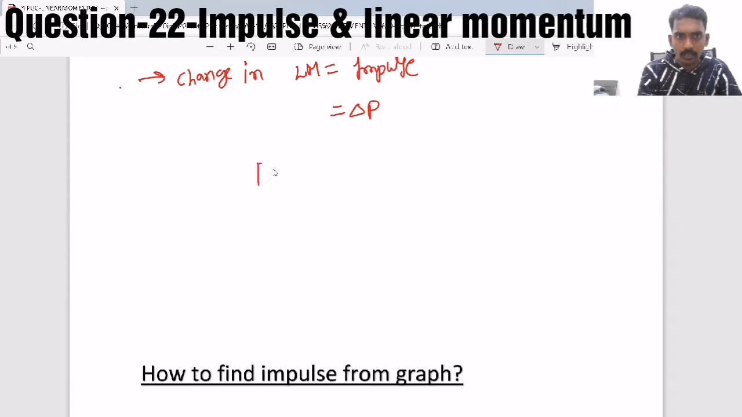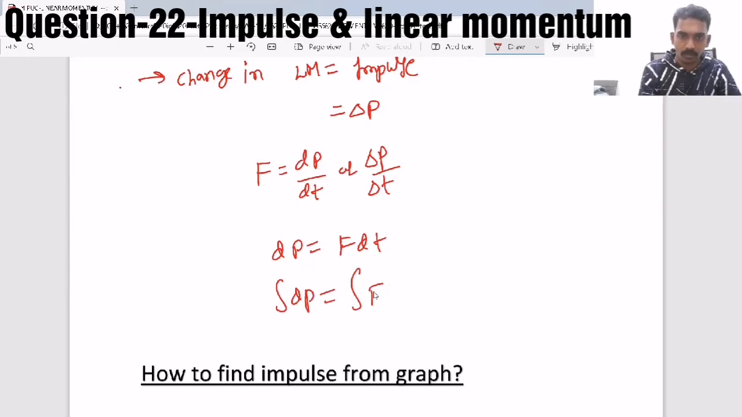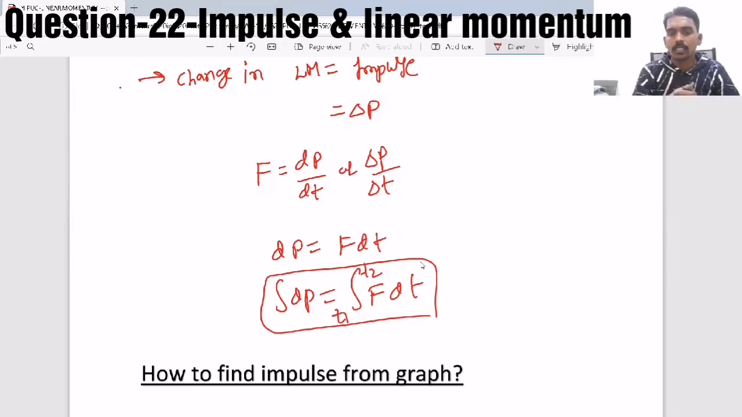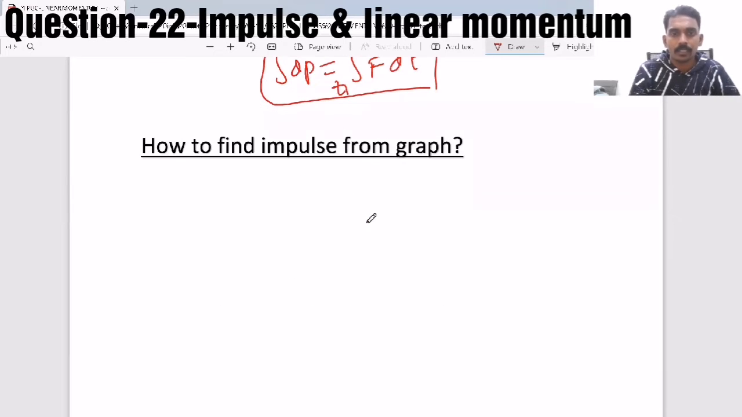According to Newton's second law, force equals dp by dt or delta p by delta t. So dp, the change in linear momentum, is F dt, or integration of dp equals integration of F dt with particular limits, which we consider as t1 to t2. So this is how you can find the change in linear momentum. When a large force acts on a body and there is a change in linear momentum, we call it impulse.